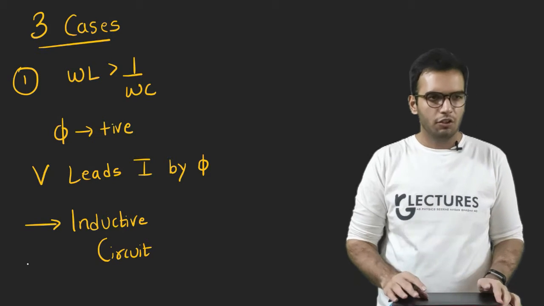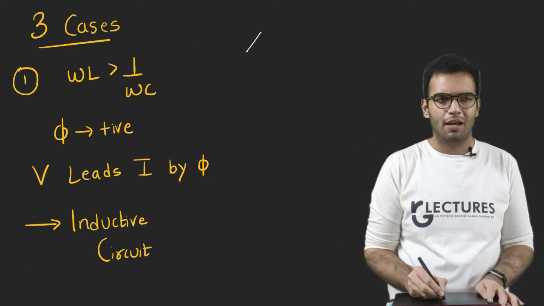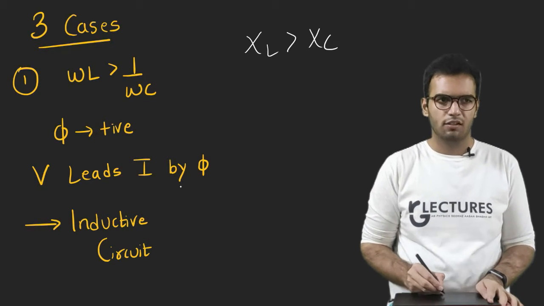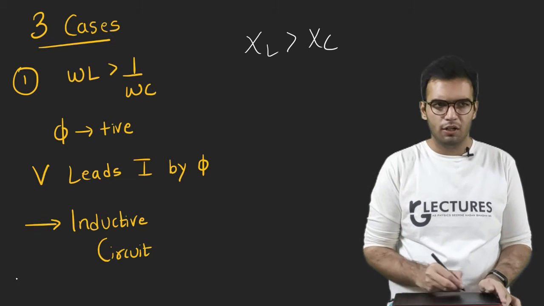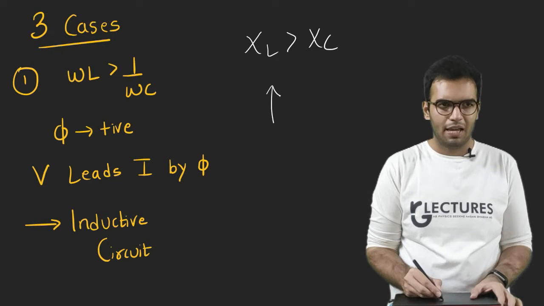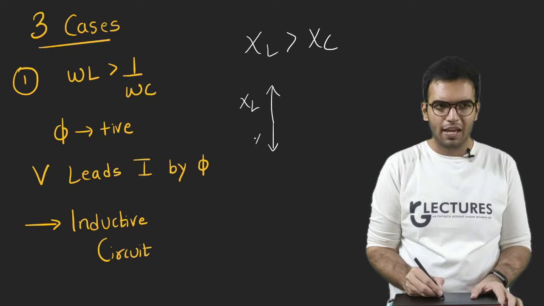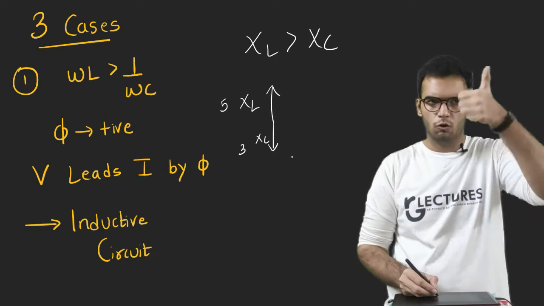Okay, so 3 cases. In case number 1, my XL can be greater than XC. If this happens, then what will happen? My phasor will be in the upward direction, right? This is my XL, this is my XC. So where will the resultant go? The resultant will go upward.